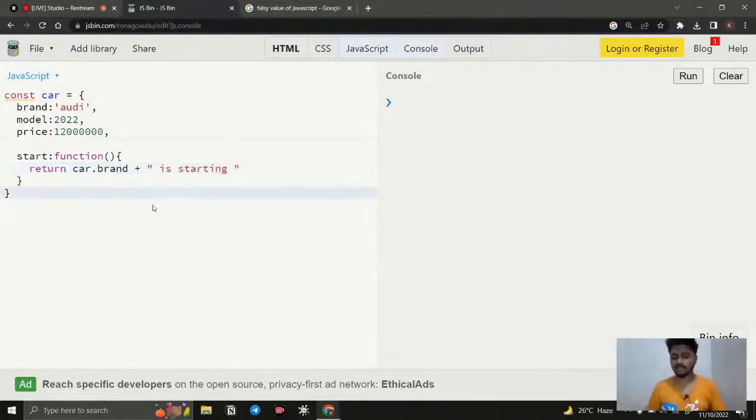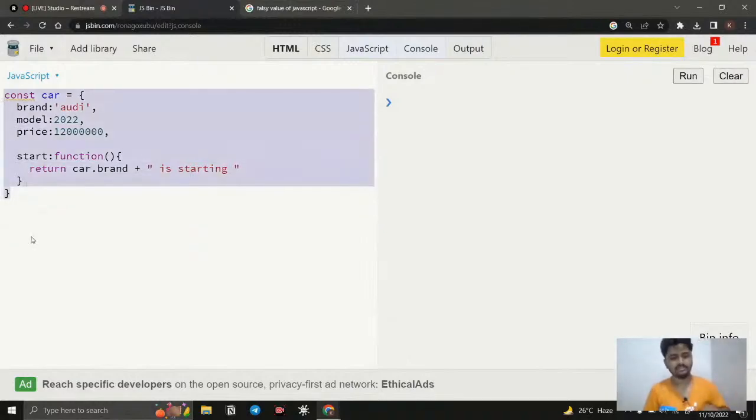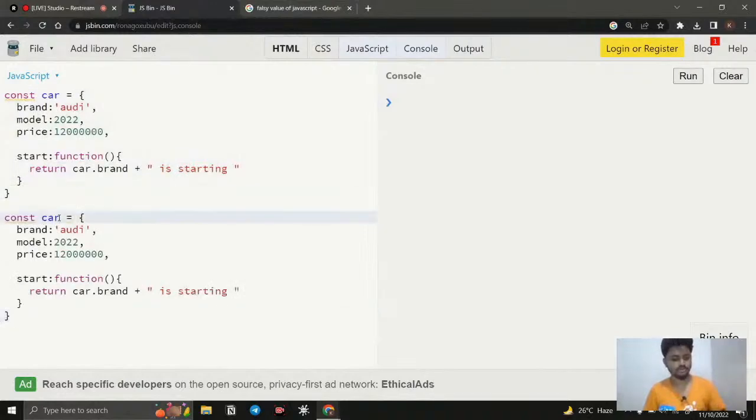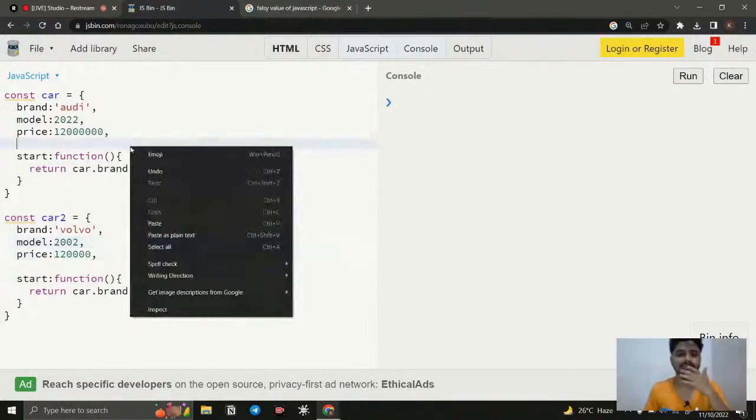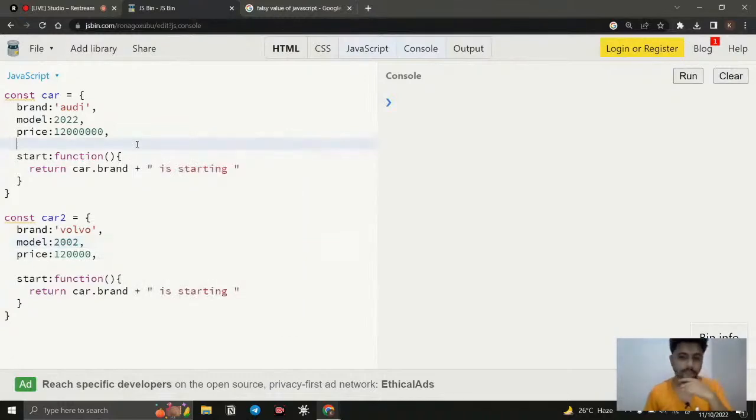So this is how we will create an object, right? If I want to create another car, for Audi I created it, and I want to create the same exact structure for another car, how can I do it? We need to do exactly the same thing: we just copy and paste it. This is going to be car2, and instead of Audi, it's going to be Volvo, and here it's going to be a 2002 model. So like this, if I want to create another car, we need to copy again.